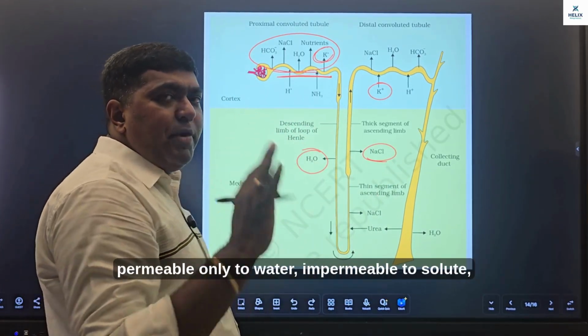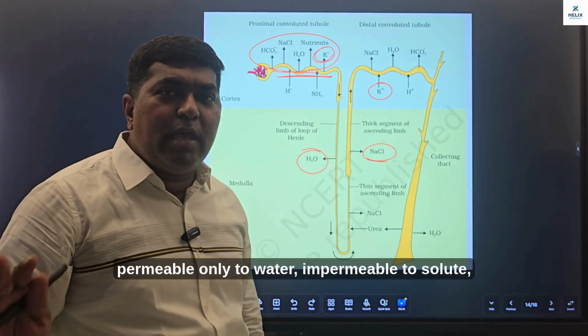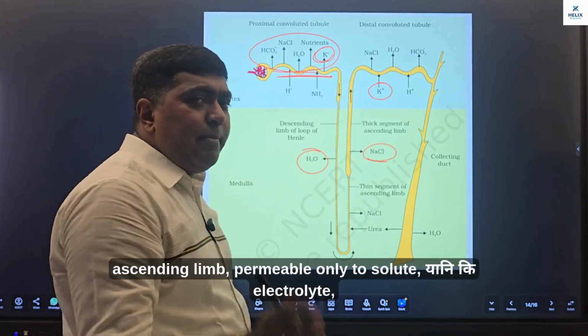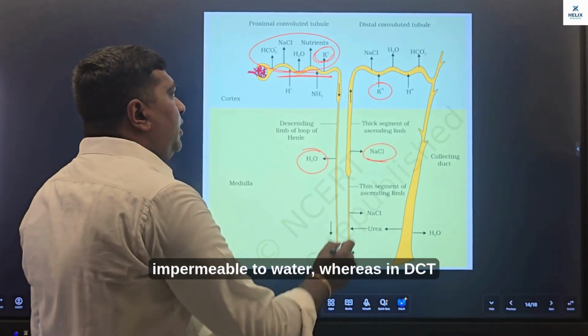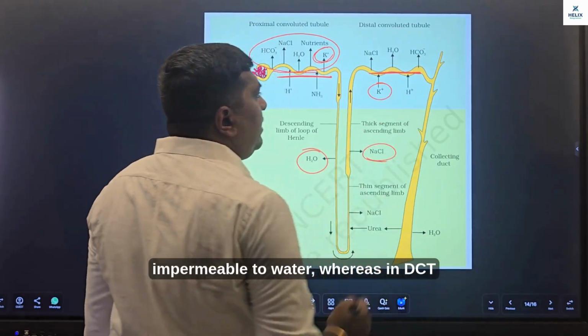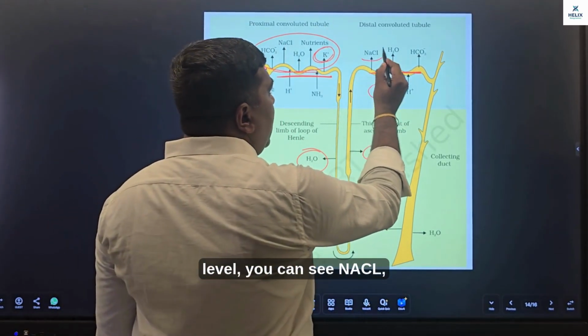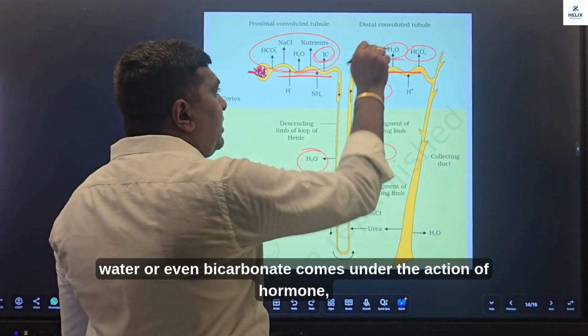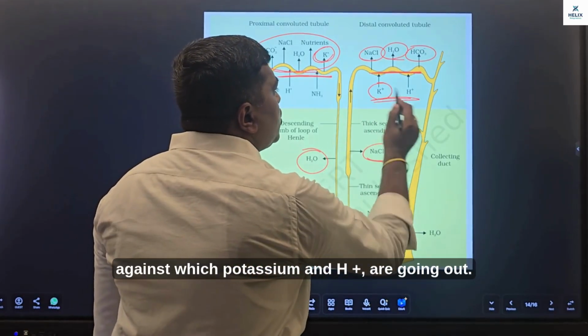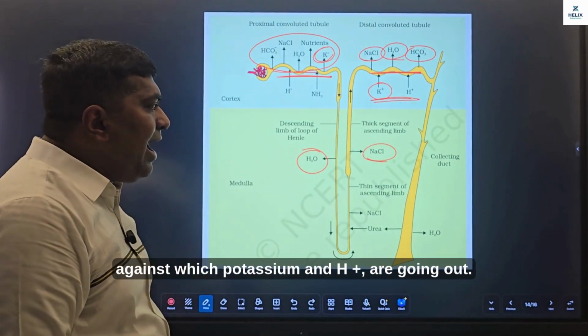Again, descending limb permeable only to water, impermeable to solute. Ascending limb permeable only to solute, यानी कि electrolyte, impermeable to water. Whereas in DCT level, you can see NaCl, water or even bicarbonate comes under the action of hormone, against which potassium and H+ are going out.